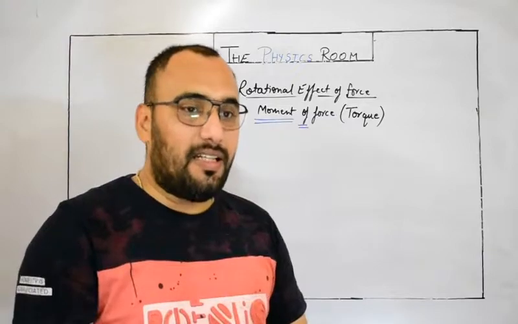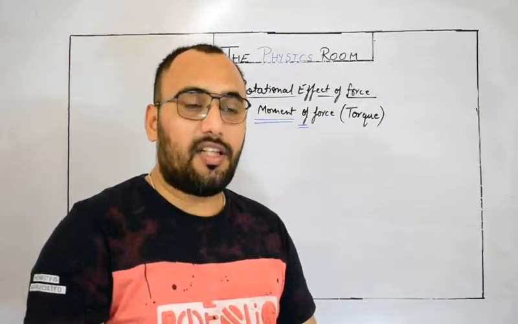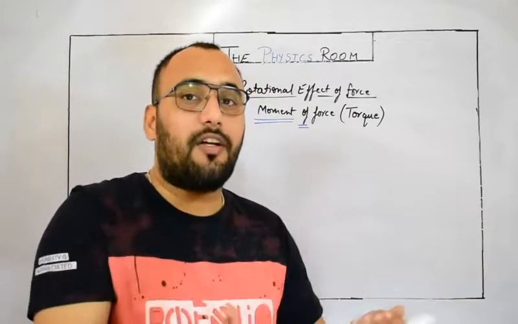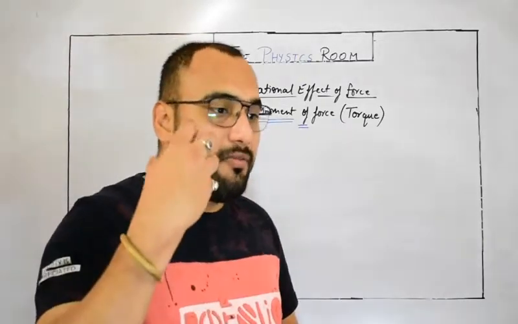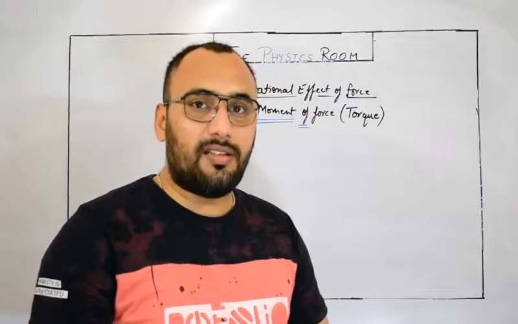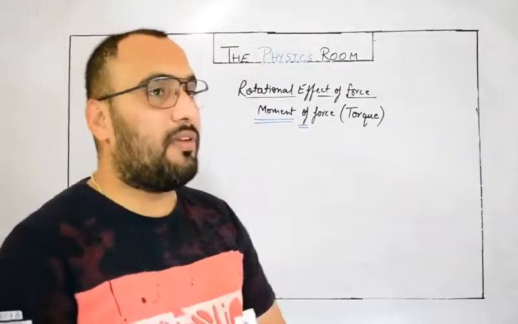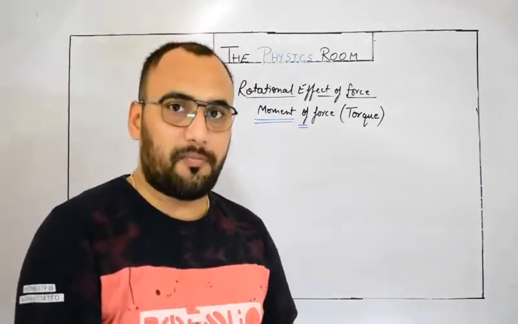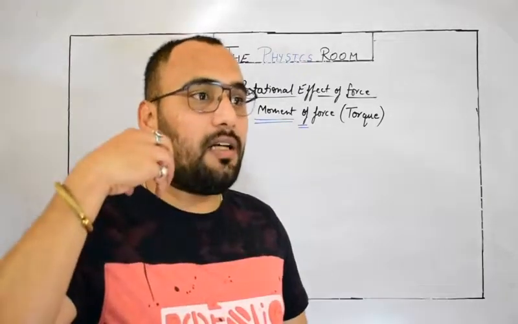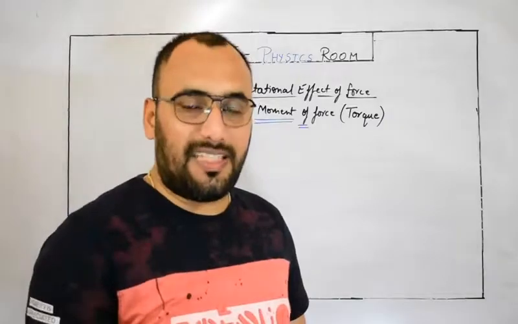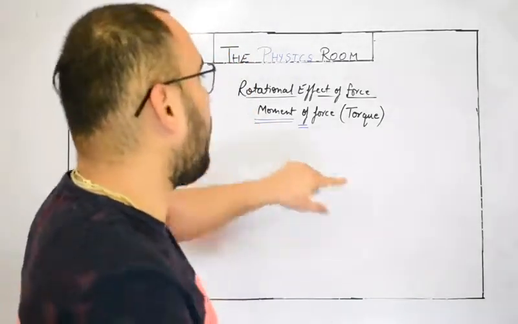So this is a kind of inertia of rest, inertia of motion, a kind of inertia of rotational motion. Can we calculate this inertial nature? Yes, it is measured in terms of moment of inertia. So whenever we study the rotational effect of any physical quantity, it will be termed as moment of.